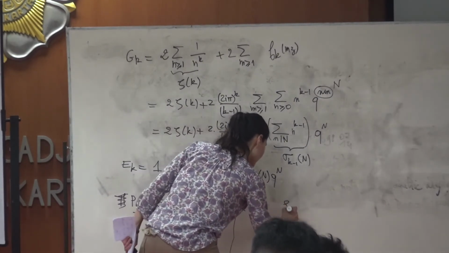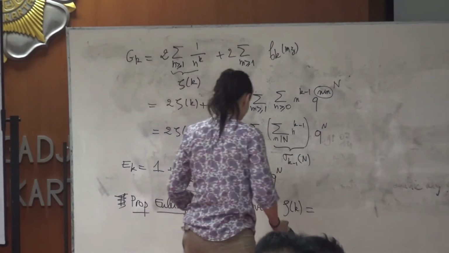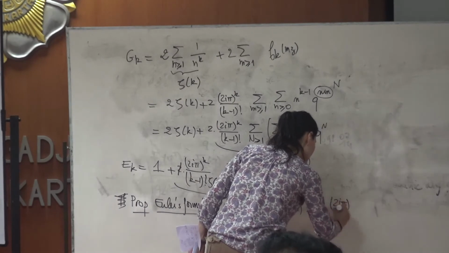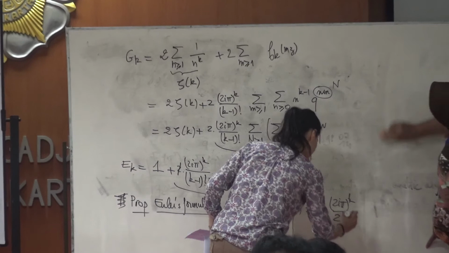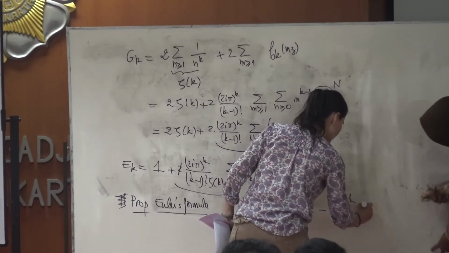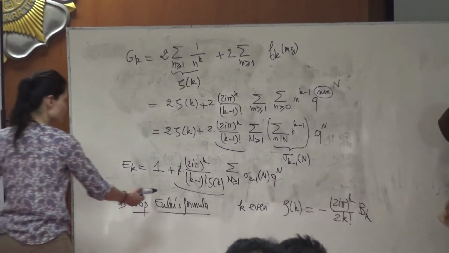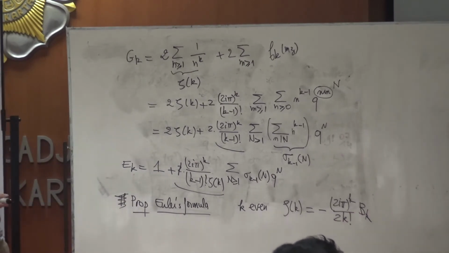For k even, the value of zeta k are known, and they are minus 2 e pi to the k over 2 k factorial times bk, the Bernoulli number. So if you use this formula, you get the theorem from there. I will show again this formula.